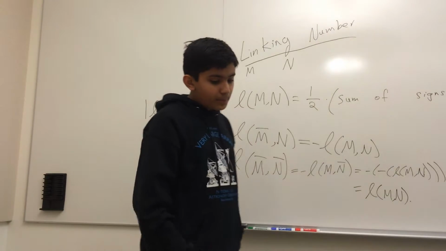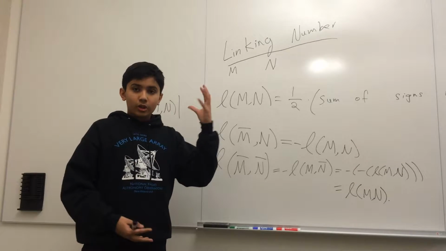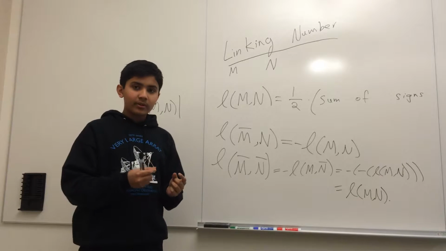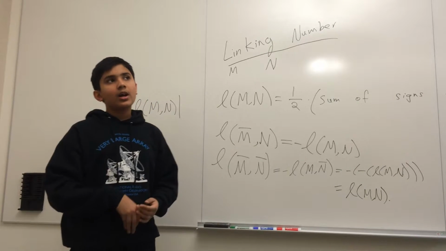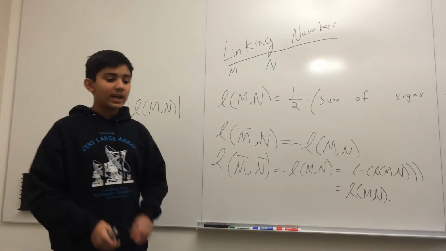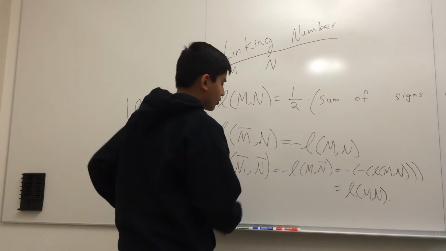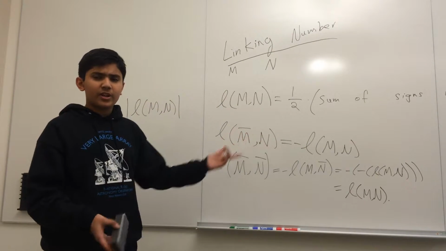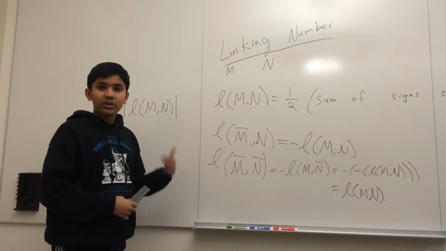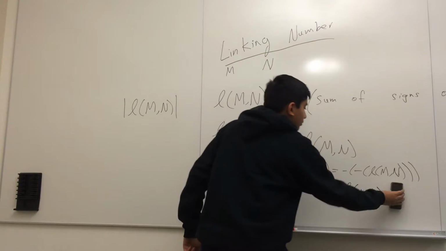So now let's prove that linking number is invariant under ambient isotopy. As in, given two links, you use Reidemeister moves and wiggle them around. Is it true that linking number remains the same? Because I told you in the beginning about invariance, how an invariant should remain the same as you wiggle them around. Let's prove that for linking number. The proof will be a bit messy and involve a lot of cases, but I'll show you. I won't show all the cases, like for Reidemeister moves, I didn't show you all the cases for every single possible Reidemeister move. I'll show you the idea, so that if you want to, you could write out all the cases. I'll just show you the basic idea of the proof.